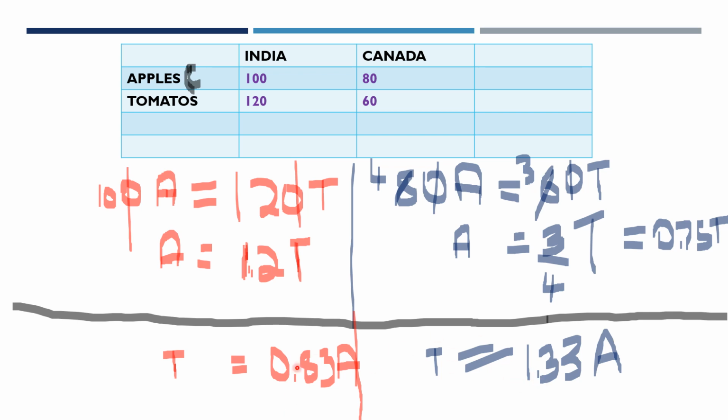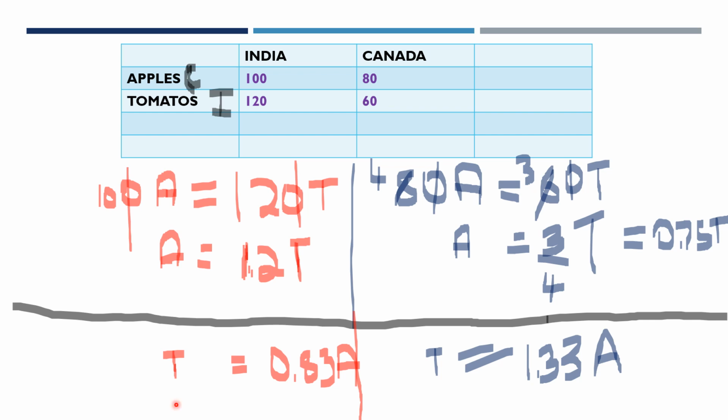We're sacrificing more apples in Canada, that is the second country. Hence, the opportunity cost is lower in India for the product tomato. So India has to specialize in tomato.